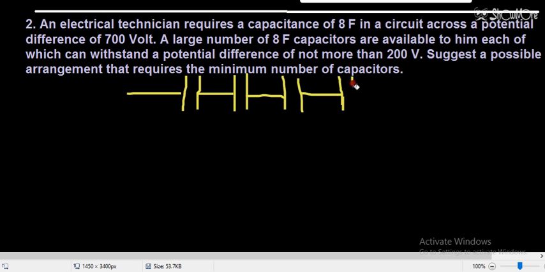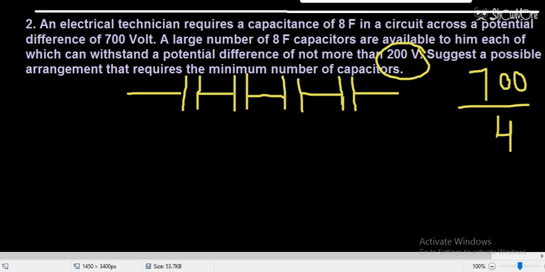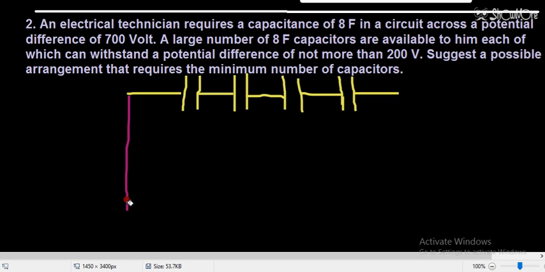When I connect 4 capacitors, since every capacitor has equal capacity, the voltage will be divided equally into 4 parts. So 700 by 4, that value will be less than 200. That means no capacitor will be damaged when we connect 4 capacitors. So you got this concept. Then what you have to do? Then you have to connect the battery.